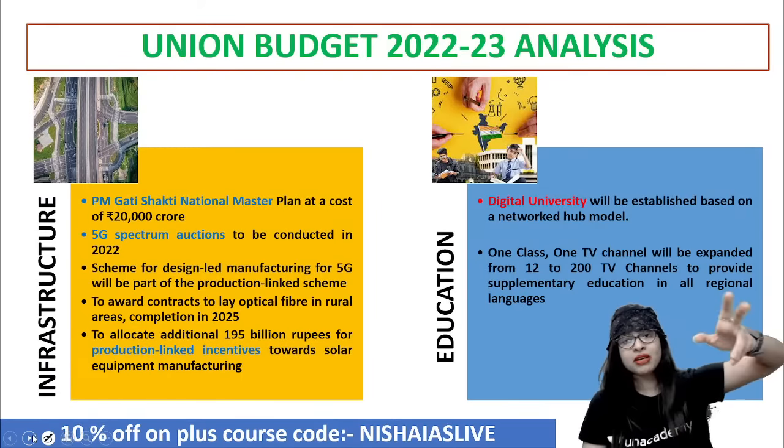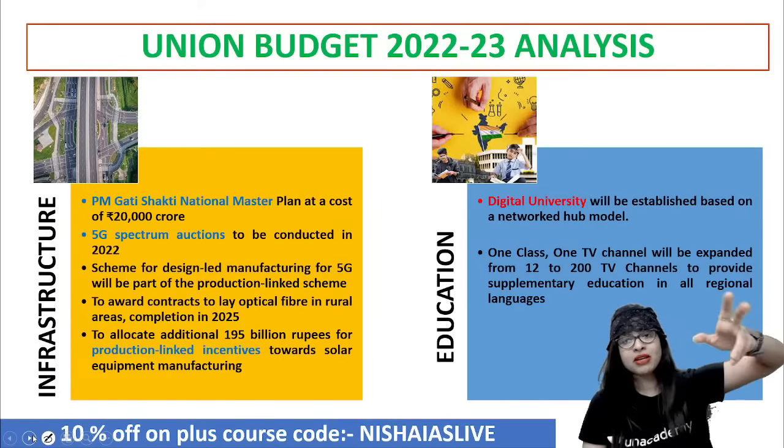So that has better, faster internet connectivity as a whole. Clear? And also a lot of funds, around 195 billion rupees, will be allocated for the PLI, production linked incentive scheme. Because that is again very important for manufacturing the solar equipment also, which is in line with renewable sources of energy. So with regard to economic and social infrastructure development, these are the key highlights and allocations they made.